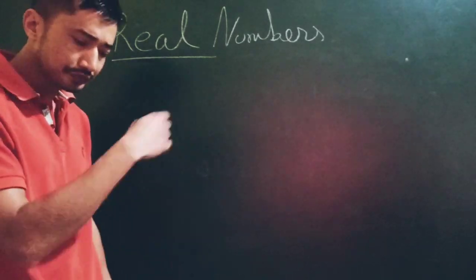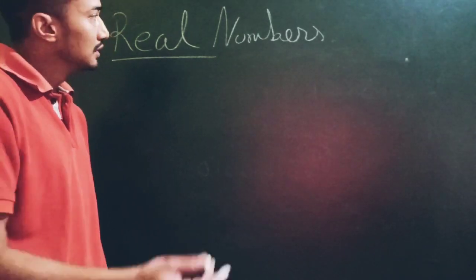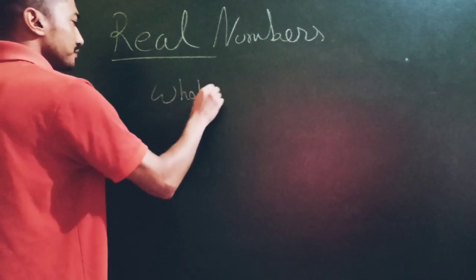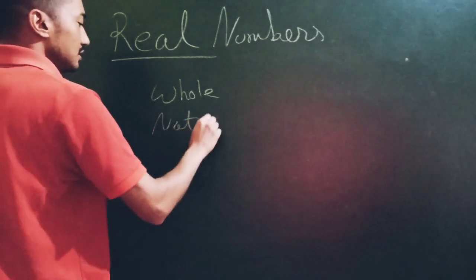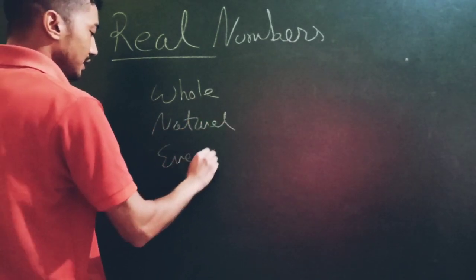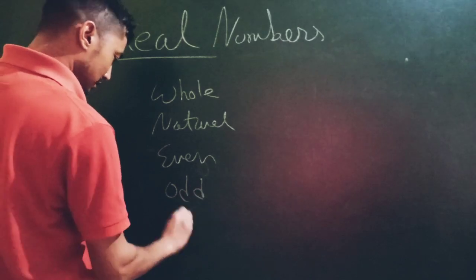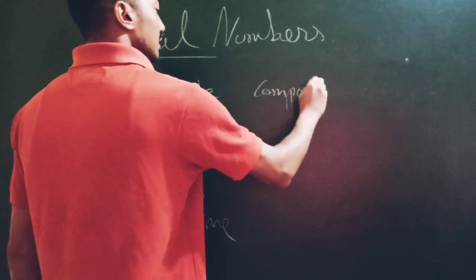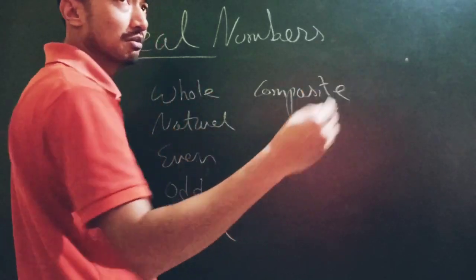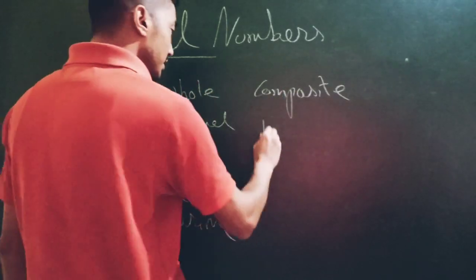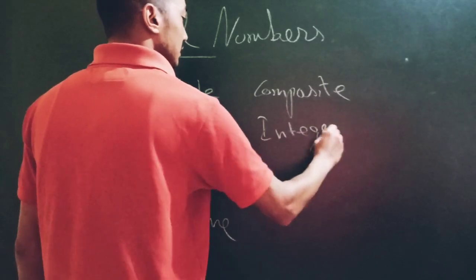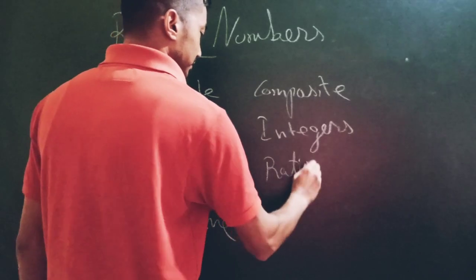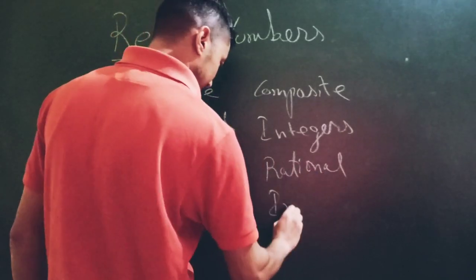Now, retracing back, what were the numbers that we wrote? Whole numbers, natural, even, odd, prime, composite, and then integers. Then integers, then rational, irrational.